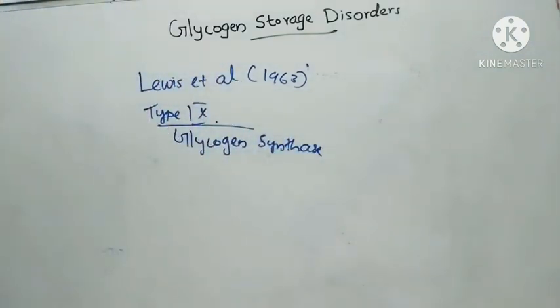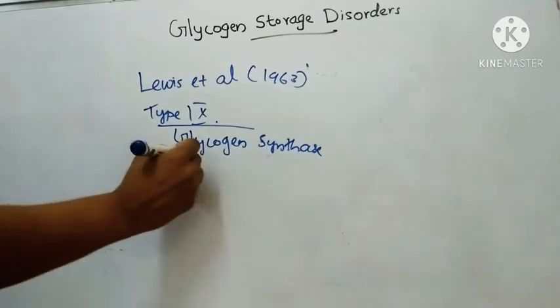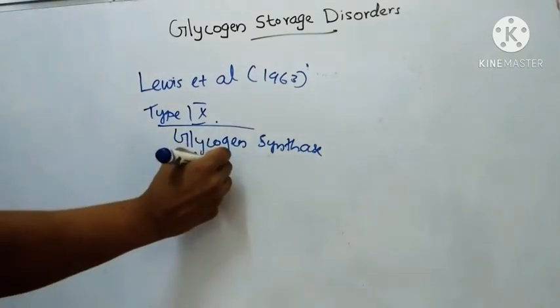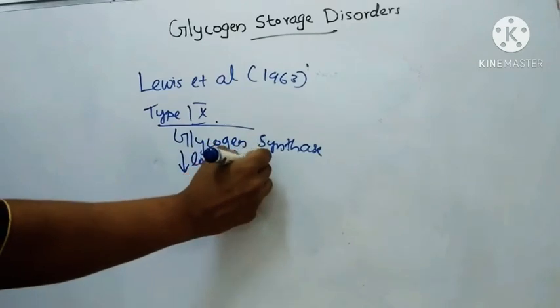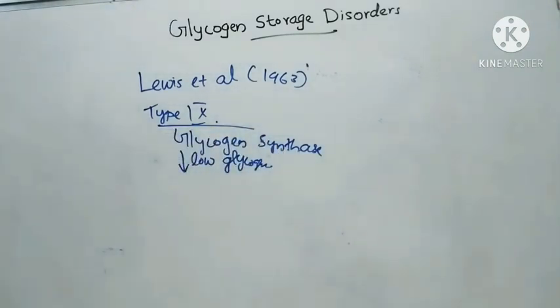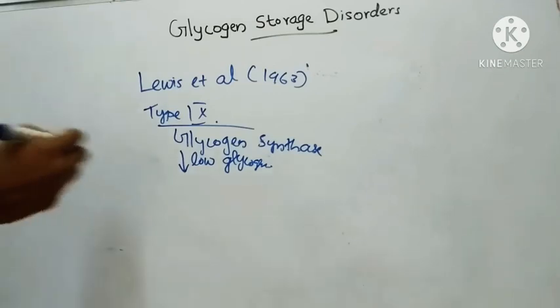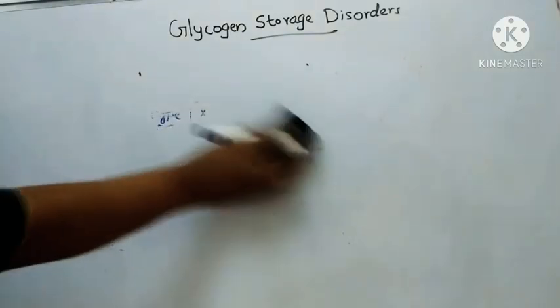Organs involved are liver and erythrocytes. Here the liver glycogen is very low. Clinical and biochemical features include hepatomegaly and hypoglycemia. Hepatomegaly is due to fatty infiltration. That is type 9.